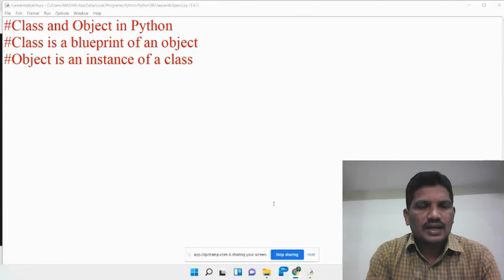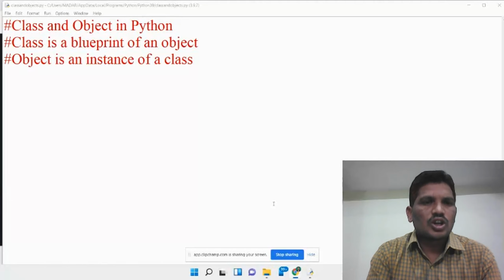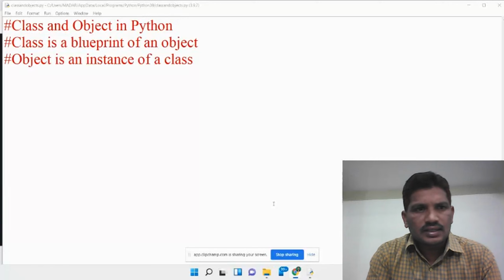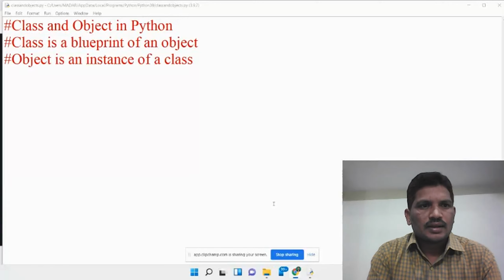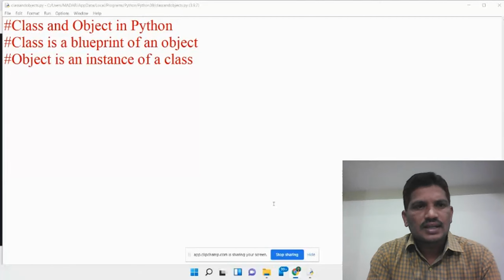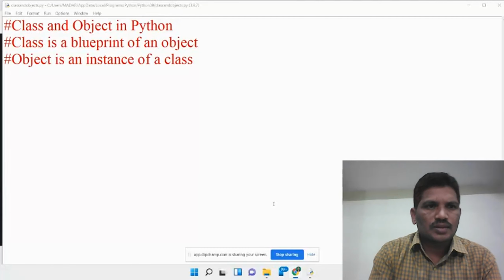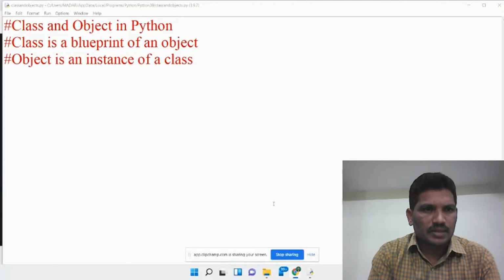Because if car is a class name, then what are the objects of the class? Model and color are called the objects of a car. An object is nothing but an instance of a class. Class and object are object oriented programming concepts. If you define a class without an object, there is no use of the class.